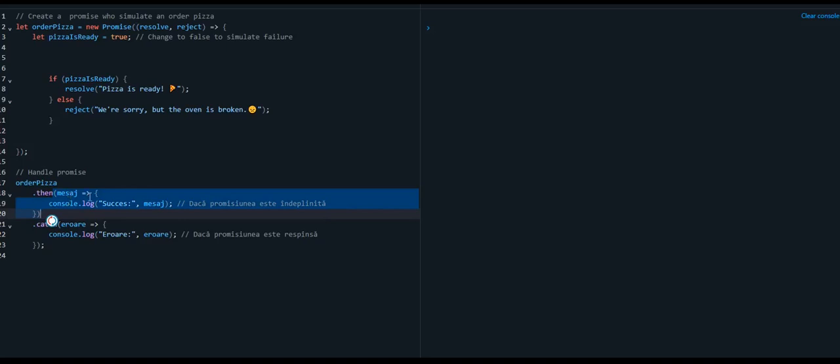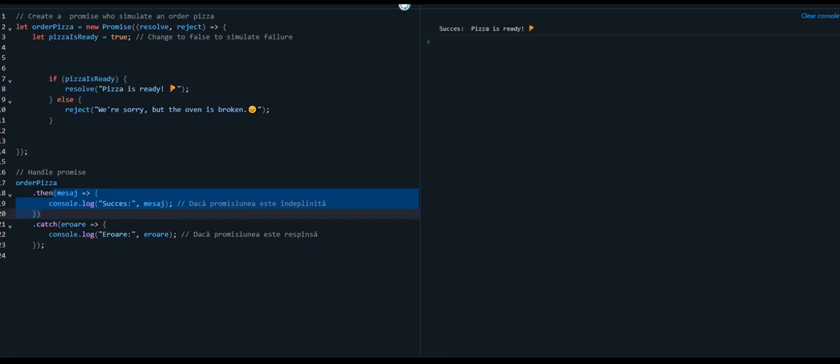In this then I have a message, console.log, success message. This then method will be called when the condition is true, and catch will be called when the condition is rejected.